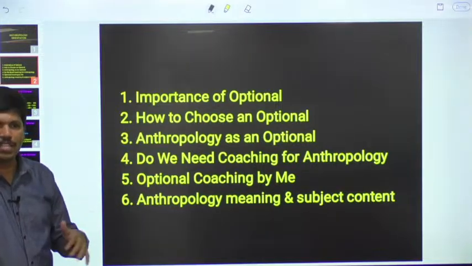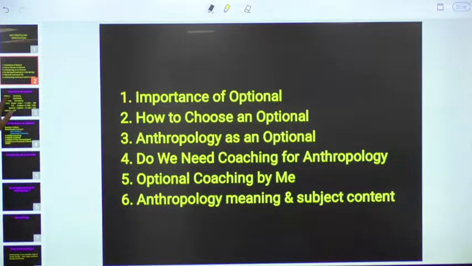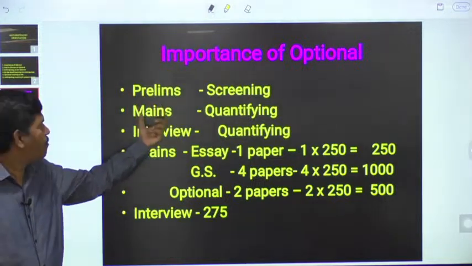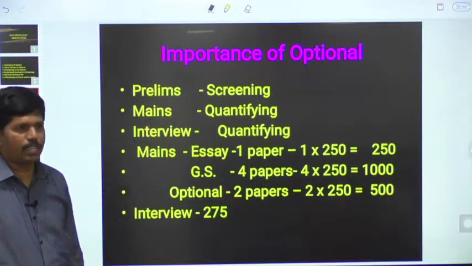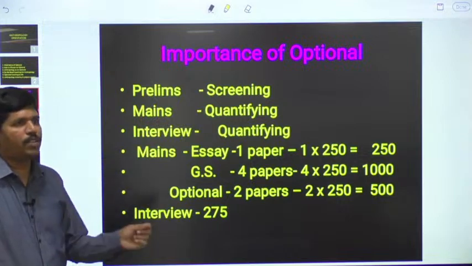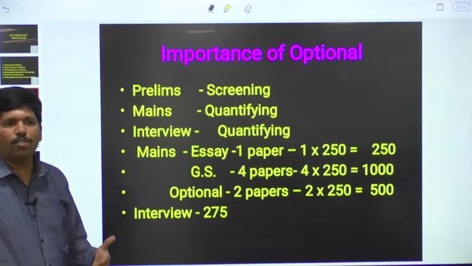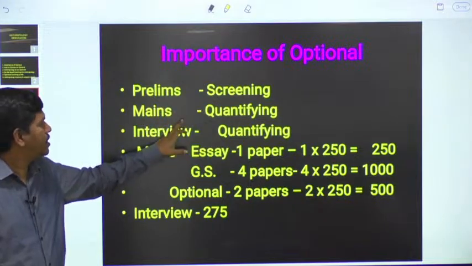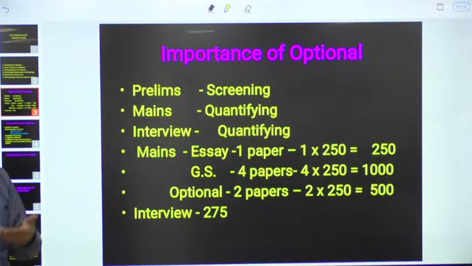Now let us discuss what is the importance of optional. You may be knowing the scheme of examination of civil services. In our exam, a total of 3 steps will be there. In the mains examination you have to write descriptive answers, and if you write well, you will be called for the interview, and the marks obtained by you in the mains examination and in the interview will be considered for preparing the merit list, and accordingly service.